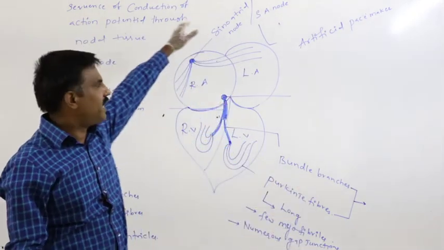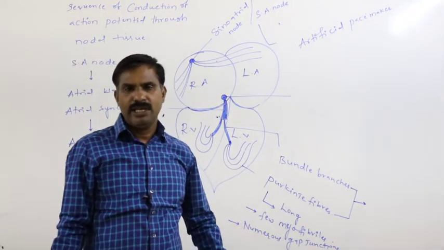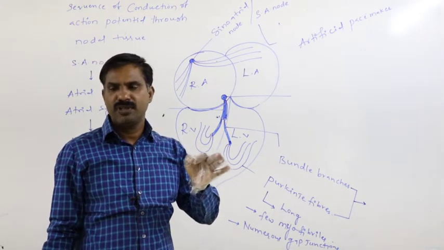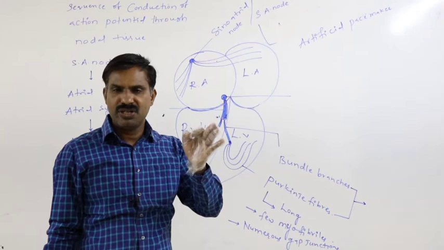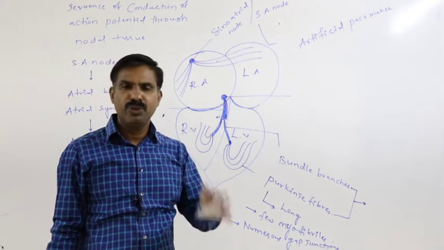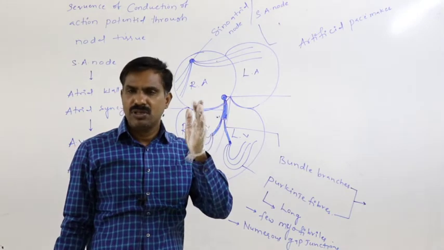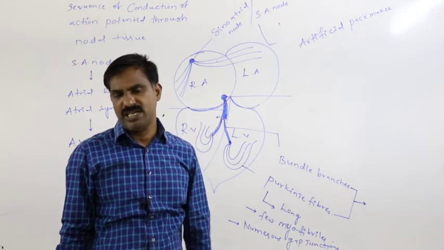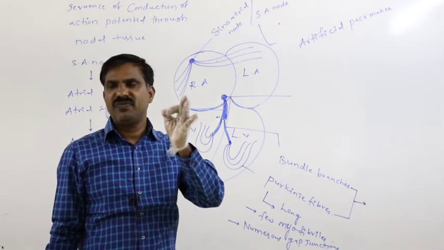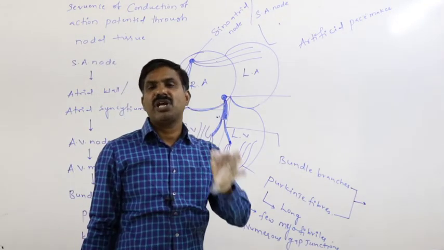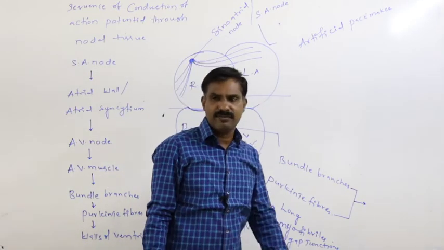Definitely whenever the SA node as well as the AV node become non-functional, the rest of the nodal tissue is involved in the generation of action potential for continuation of the heartbeat. During that, the heartbeat rate may be 20 to 35 times per minute. So during that, this artificial pacemaker insertion is required. So what is the artificial pacemaker?